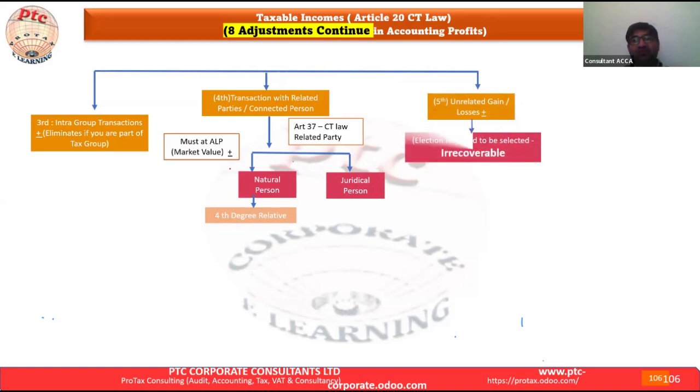Now we are moving forward to the fifth point, unrelated gain and losses. The fifth one, unrelated gain and losses. What is that? Would anybody like to explain? I appreciate it if anybody would like to explain.